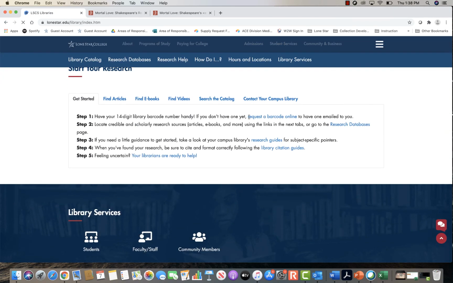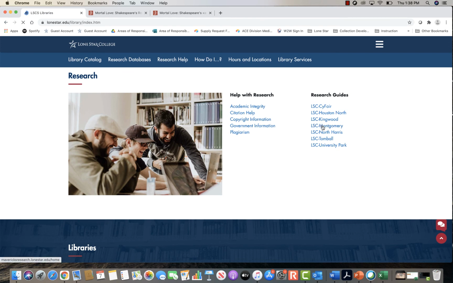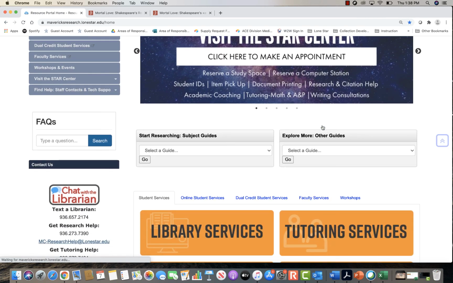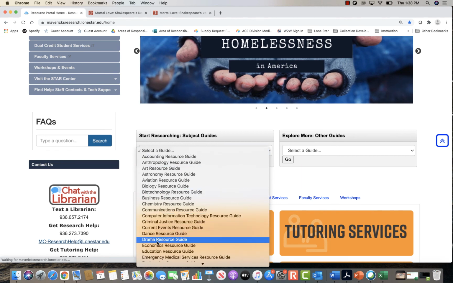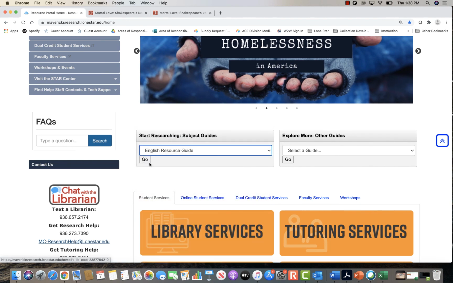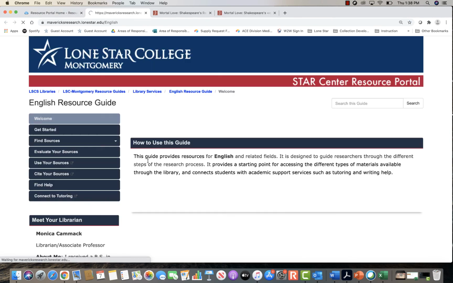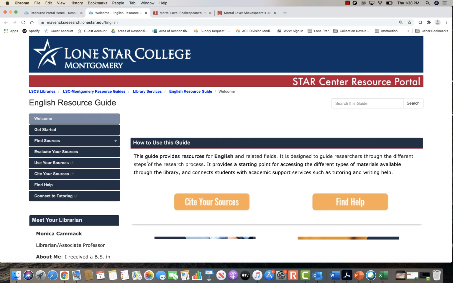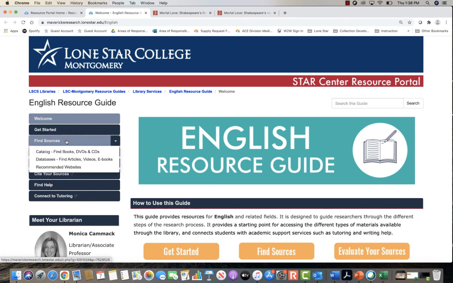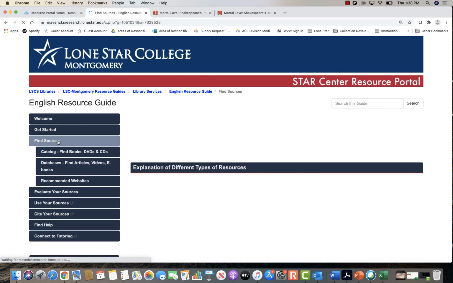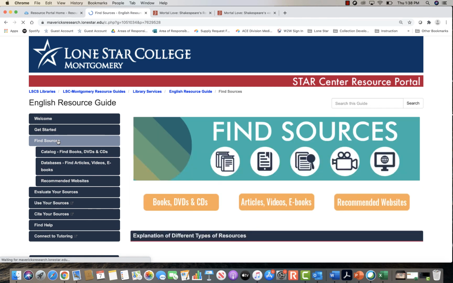Next, I'm going to take you to our research guides. I'm going to click on our campus, LSC-Montgomery. So I do want to point out we do have subject guides that have some excellent resources for you. If you click on the drop down, there's one for English resource guide. I'm going to click go. And in here we take you through the research process if you're doing research within English, so within your literature classes. We also have a link through here to our catalog, our research databases, and recommended websites.